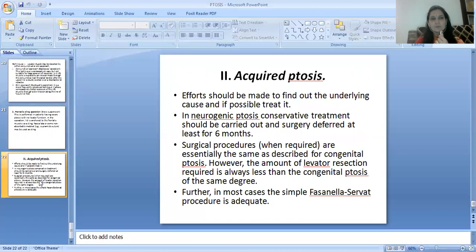Then acquired ptosis: efforts should be made to find out the underlying cause and, if possible, treat it. In neurogenic ptosis, conservative treatment should be carried out and surgery deferred at least for 6 months. Surgical procedures when required are essentially the same as described for congenital ptosis. However, the amount of levator resection required is always less than in congenital ptosis of the same degree. Further, in most cases, the simple Fasanella-Servat operation is adequate.